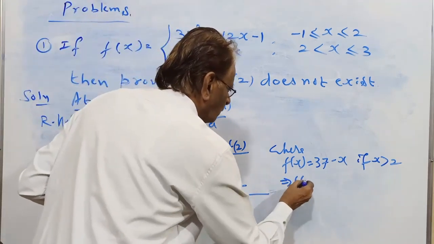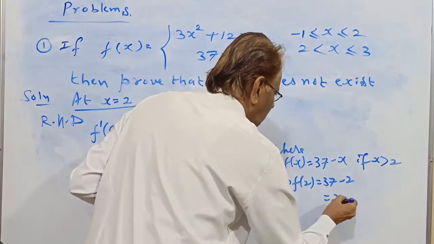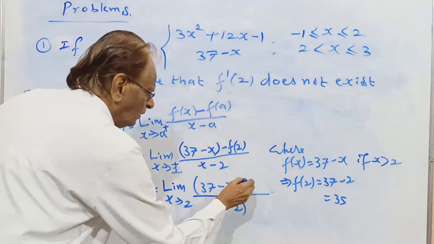Find f(2). At x equal to 2, it is 35. f(2) means 35.